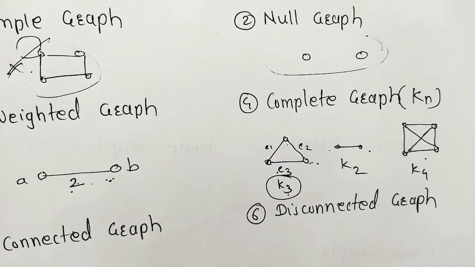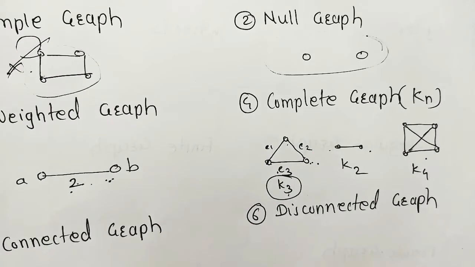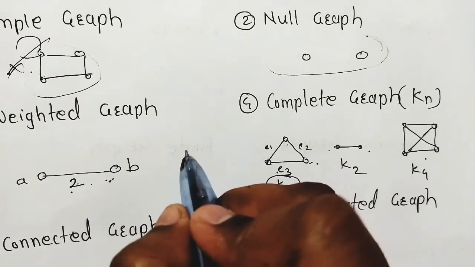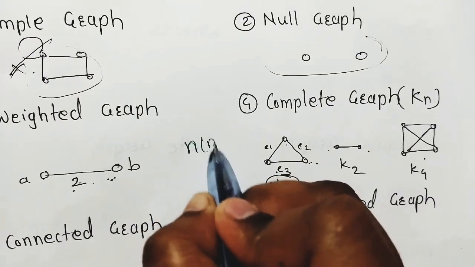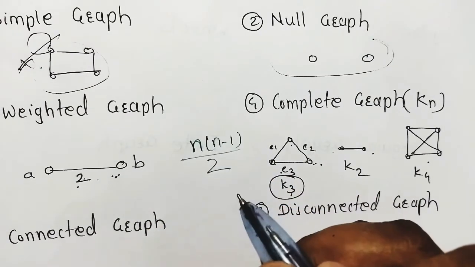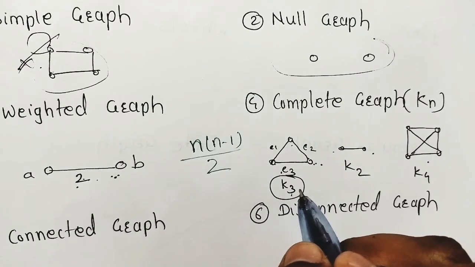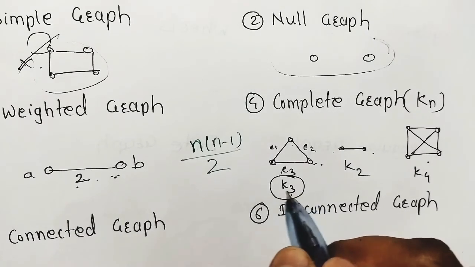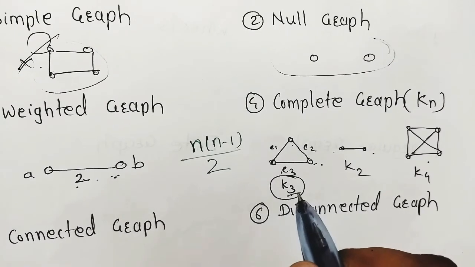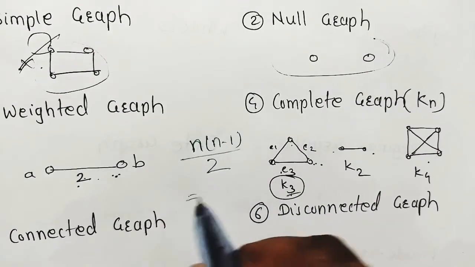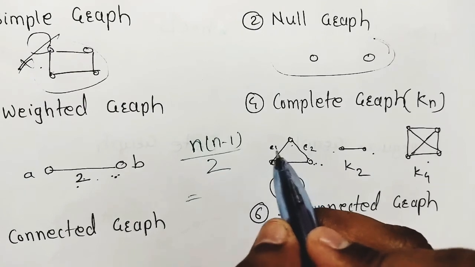Now for complete graph, number of edges is equal to n into n minus 1 by 2. Now if we take example of this K3, here n is equal to 3. So for this K3 complete graph, what is the number of edges? We have seen this, there are 3 edges.